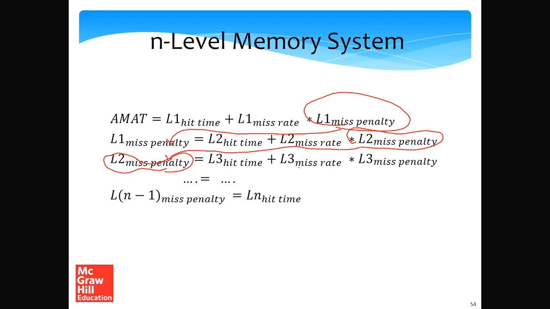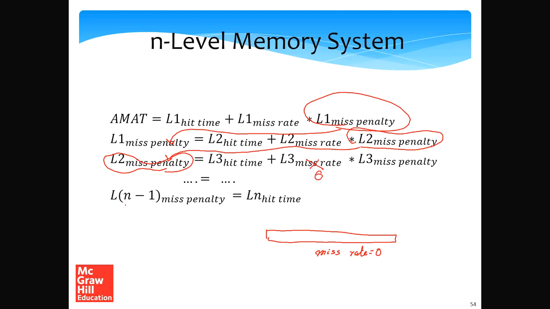So if we have n levels in the memory hierarchy, n levels of caches, then for the second last level, the Ln minus 1 miss penalty will be the Ln hit time, because we're assuming that the last level of the memory hierarchy contains all the lines and as a result its miss rate is 0. This is the main memory that we have been talking about. Its miss rate is 0, so this miss rate quantity becomes 0.